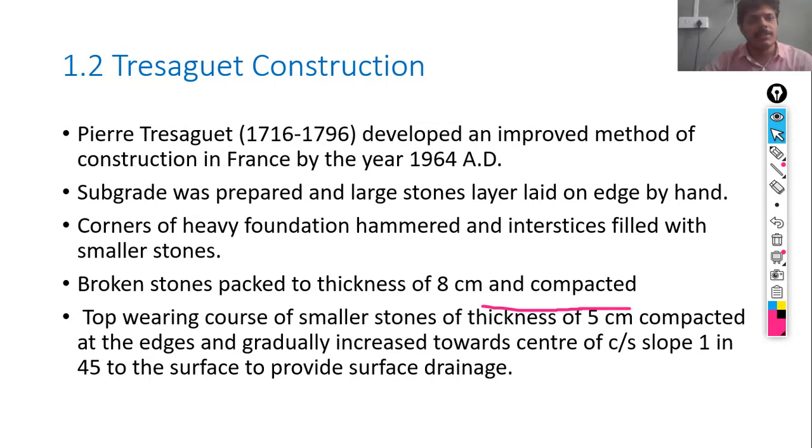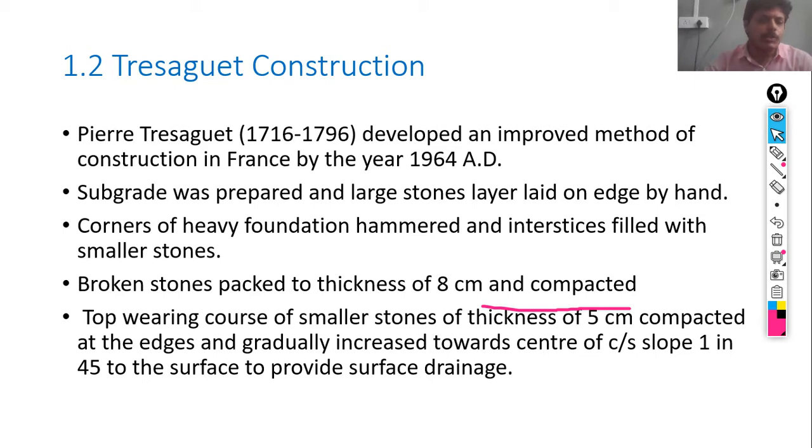After that, the Tresaguet road cross section was developed. Pierre Tresaguet developed the improved method of construction in France by the year 1764 AD. Subgrade was prepared and a large stones layer laid on the edge by hand. In this particular Tresaguet cross section, corners of heavy foundations are hammered and interstices filled with the smaller stones.